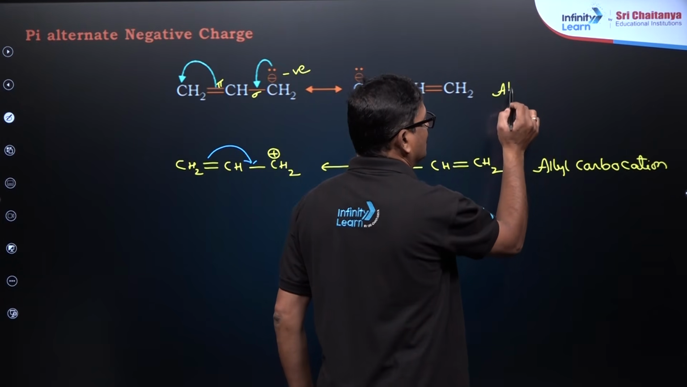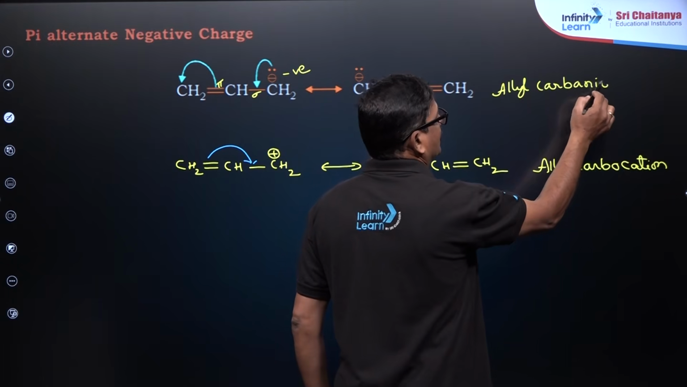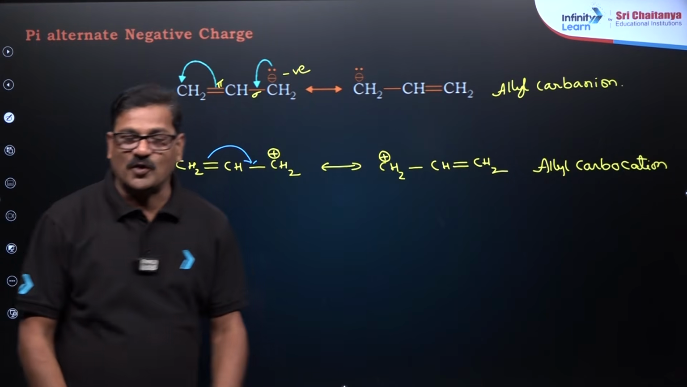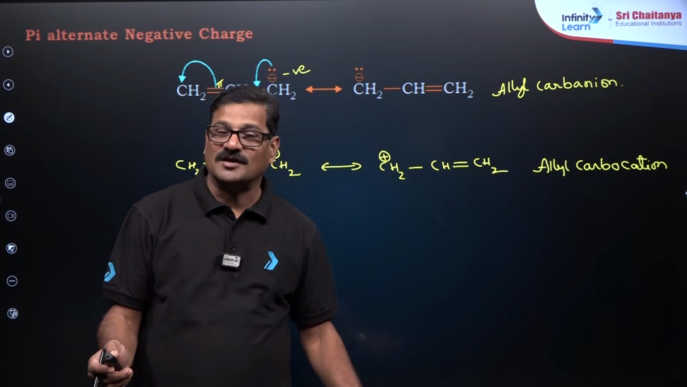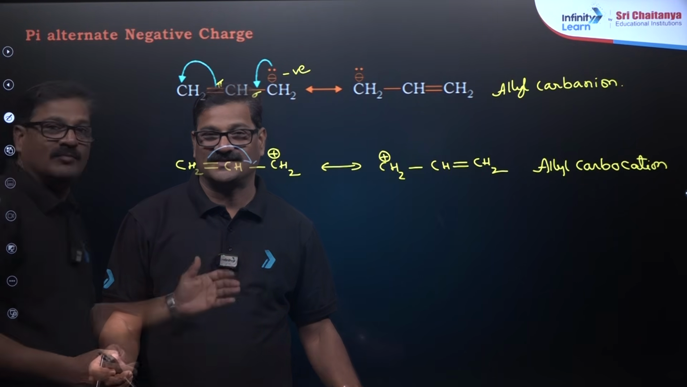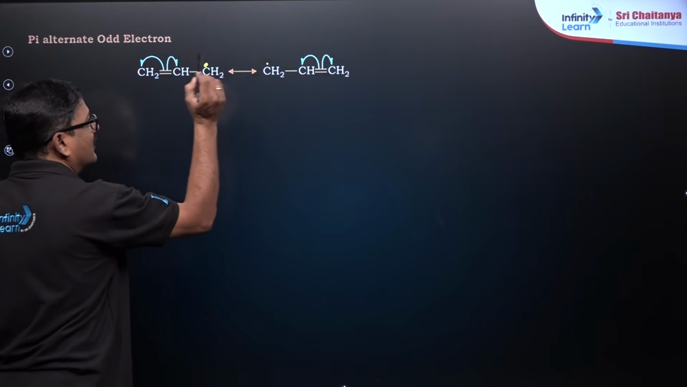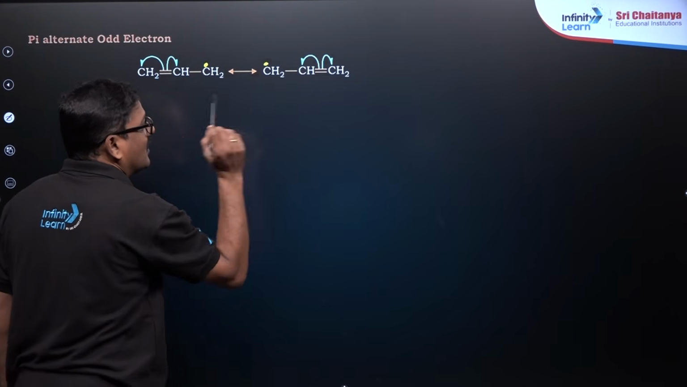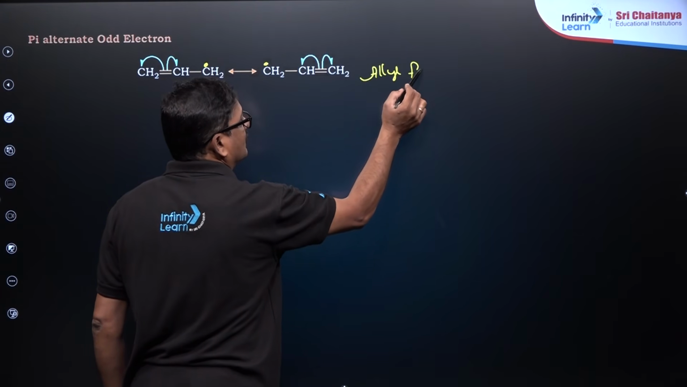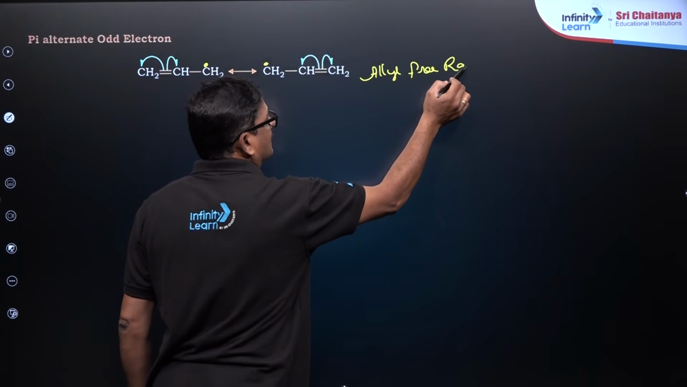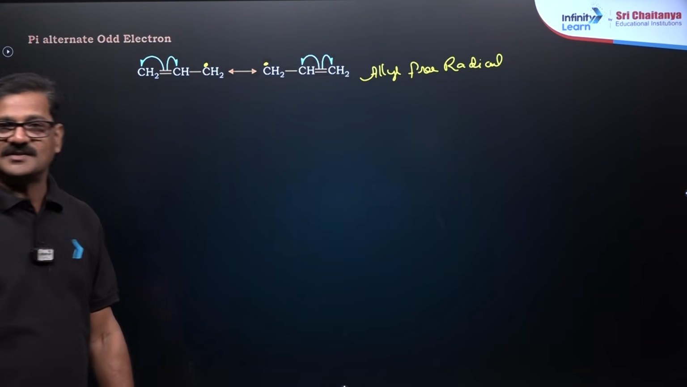And this is allyl carbanion. This is allyl carbanion. Of course, both allyl carbocation and allyl carbanion are going to be stable due to resonance. Moving ahead, the pi alternate odd electron. This is a free electron, so it is a free radical. Of course, this is allyl free radical. So allyl free radical is also stable.